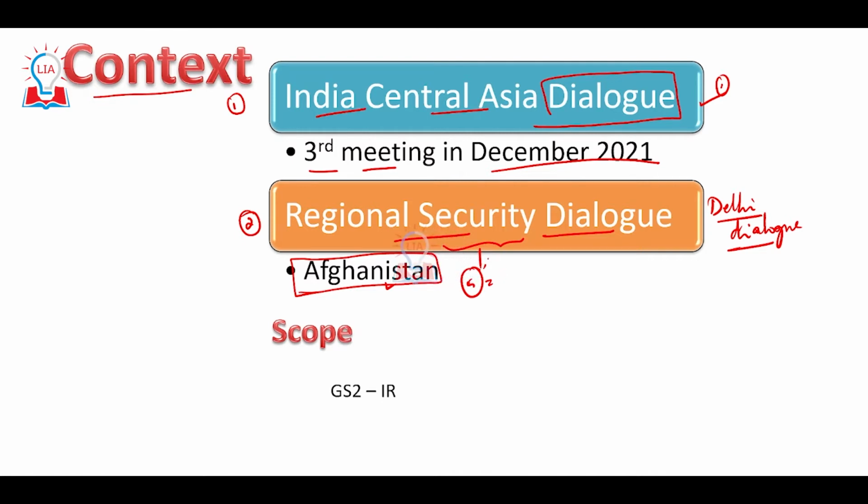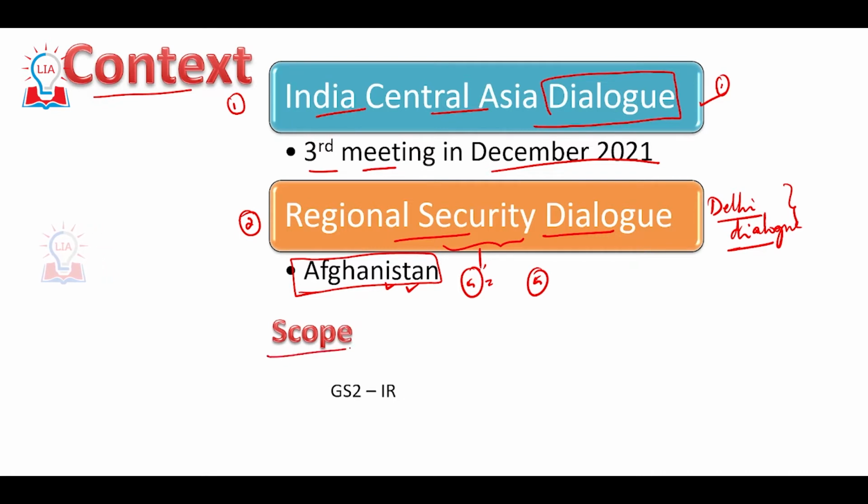Here there can be a prelims question like: the regional security dialogue, which is also called the Delhi Dialogue, is related to what? It is related to Afghanistan, and it is between India and the 5 Central Asian states. I hope you are clear with the question and also the answer.